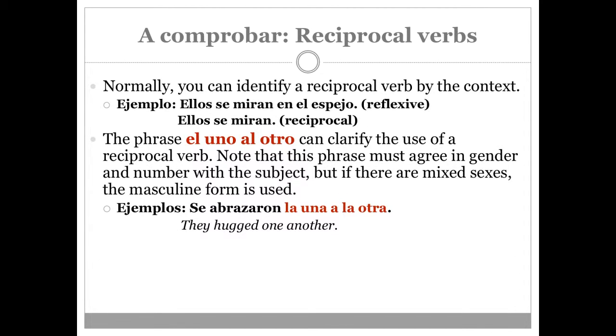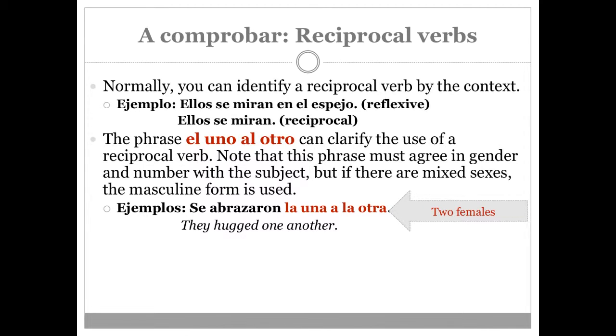The phrase el uno al otro can clarify the use of a reciprocal verb. Note that this phrase must agree in gender and number with the subject, but if there are mixed sexes, the masculine form is used. As in the example, se abrazaron la una a la otra. They hugged one another, and we know that they are women who hugged each other because it's la una a la otra.